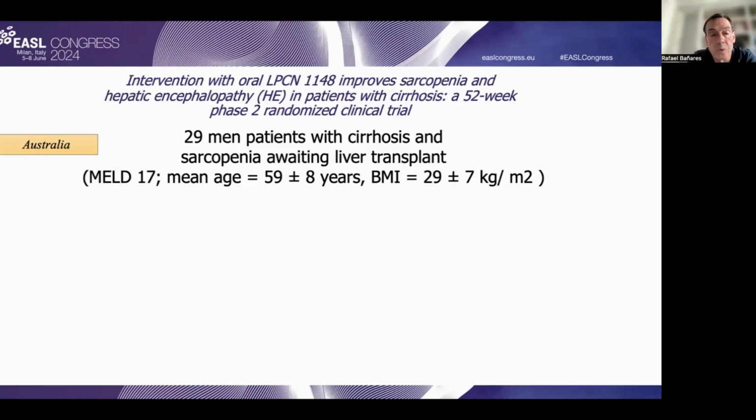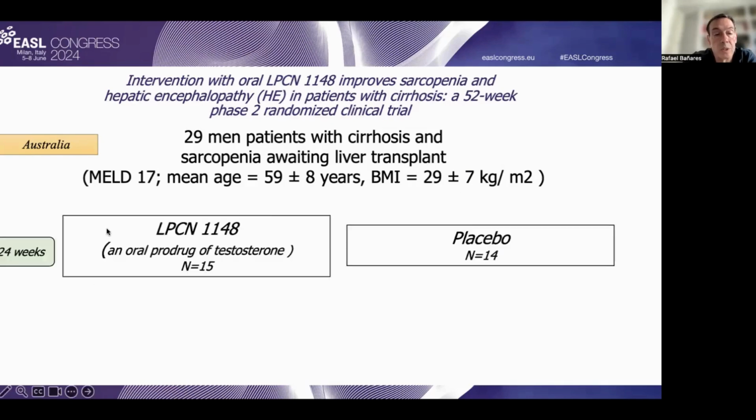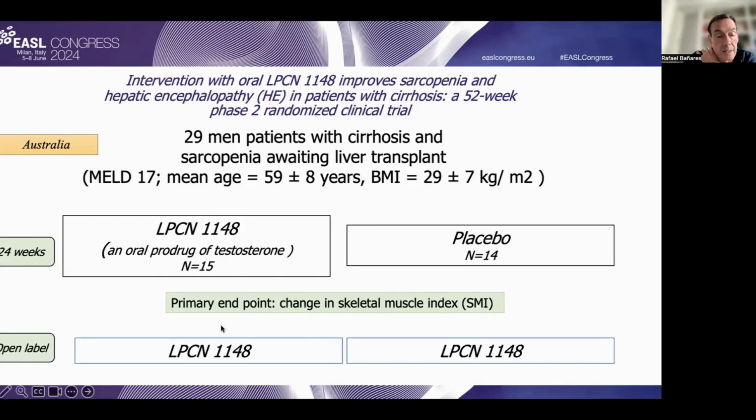Another interesting study in this field was an Australian phase 2 randomized control trial that was able to recruit 29 men with cirrhosis and sarcopenia awaiting liver transplantation, with the characteristics of the disease that you can see in the slide. And the patients were randomized to receive, for a first period of 24 weeks, LPCN, an oral prodrug of testosterone, or placebo, followed by an open label period in which both groups were receiving the same drugs.